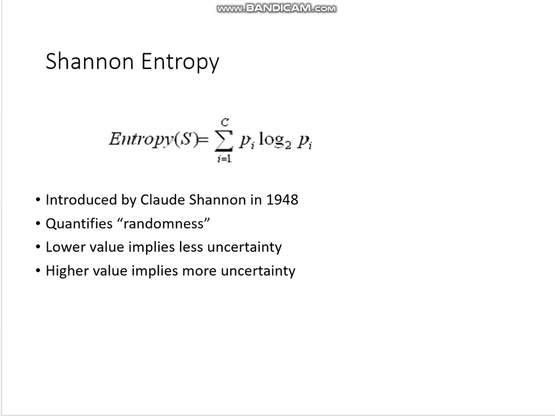So if the value of the Shannon entropy formula is low, then the given samples are less uncertain, and if it is high, then it means more uncertain. So this is the formula for Shannon entropy, where this shows the summation of the samples p_i log base 2 p_i.